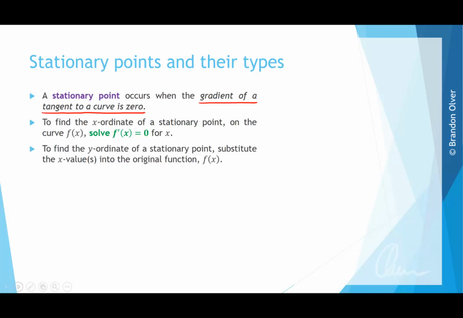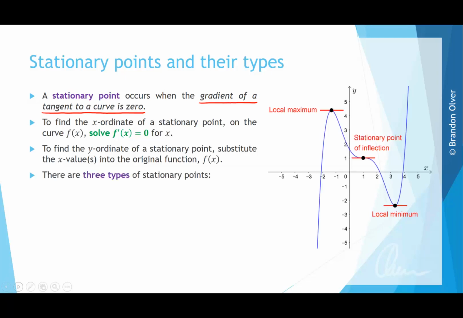To find the y value or y-ordinate of the stationary point, we substitute any x values where we know stationary points occur back into the original function f of x. There are three types of stationary points.